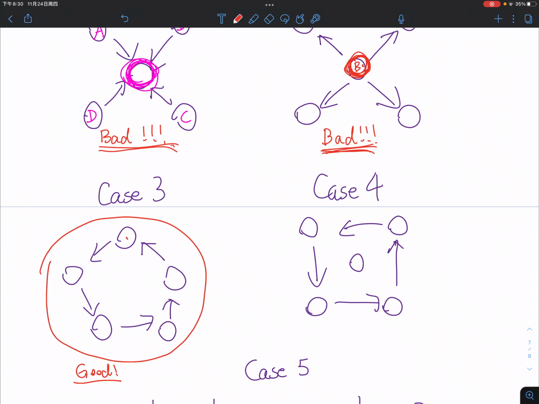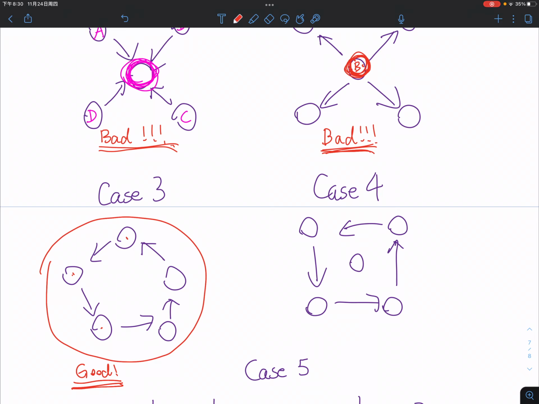Because this town can get to this town can get into this town. All towns can get into whichever towns they want, right? Because there's a loop that connects all of them together, and each town in the loop can have access to another town in the loop. So this is a good configuration. Let's move on to case number 4.